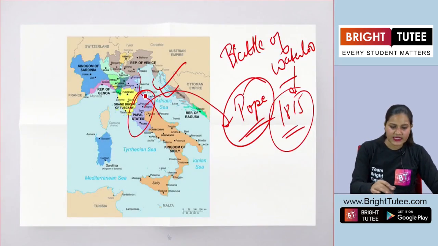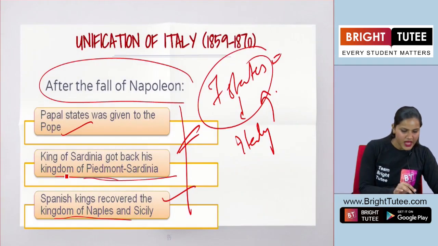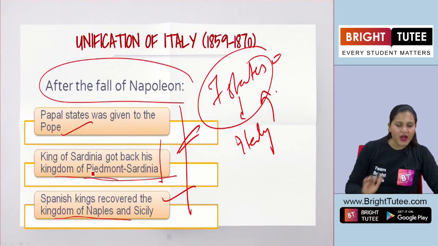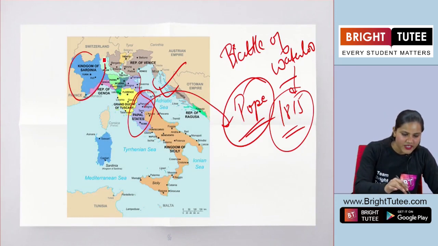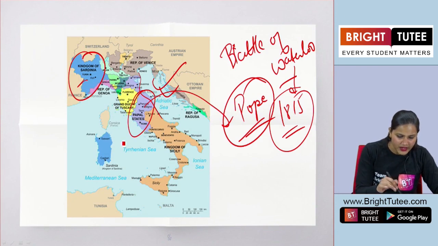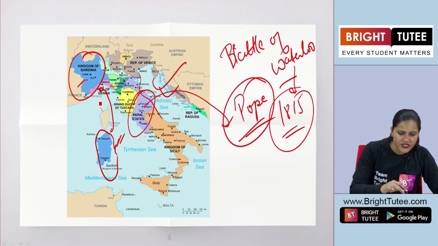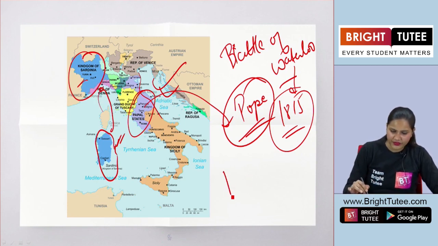This was the central Italy here. King of Sardinia got back his kingdom of Piedmont and Sardinia. Now this Piedmont and Sardinia, as you can see, this is the kingdom of Sardinia, and here you can see this is the kingdom of Sardinia. All these regions were given to the King of Sardinia.